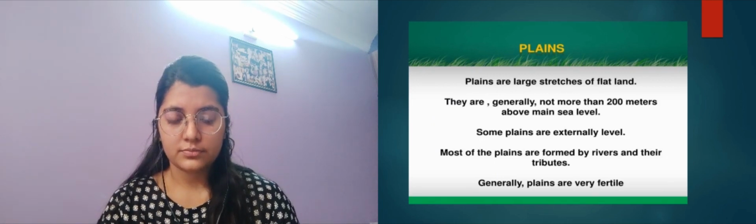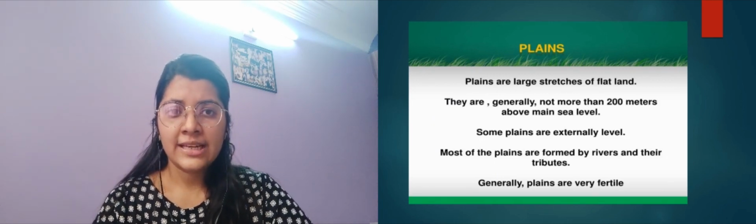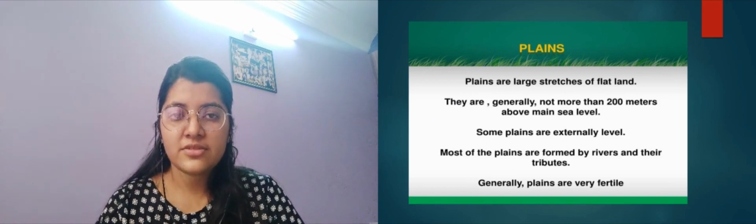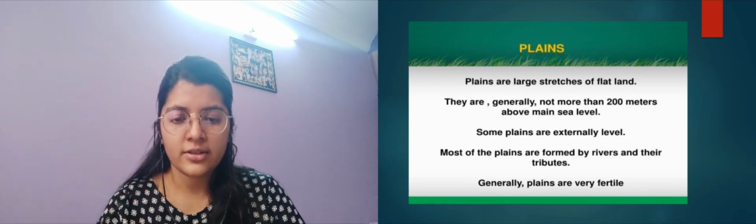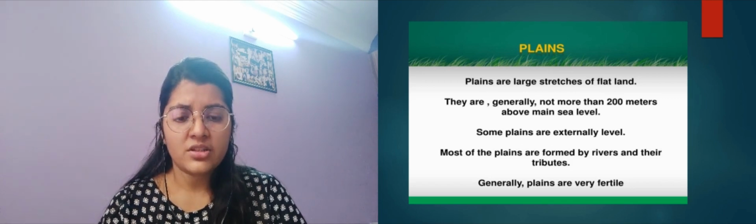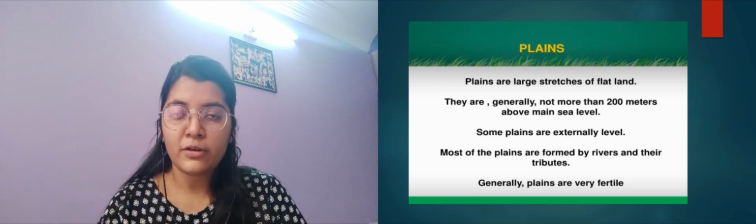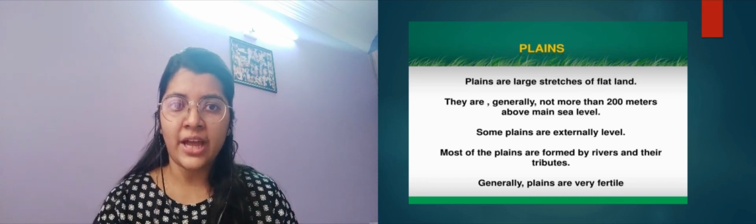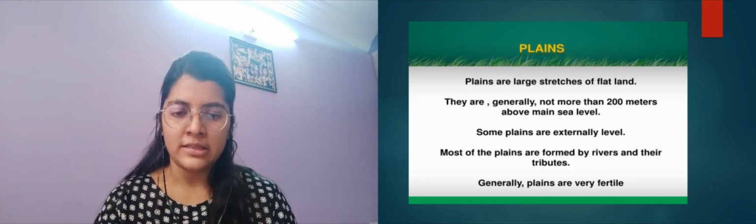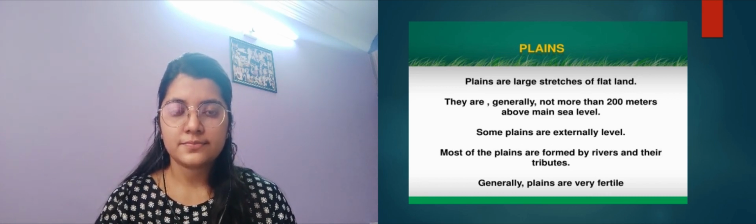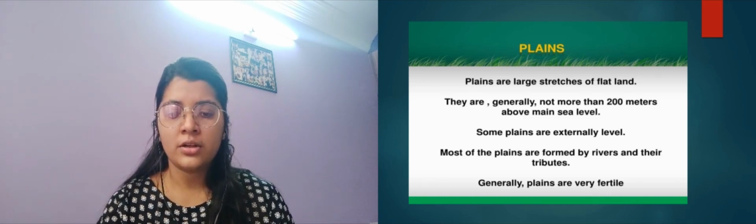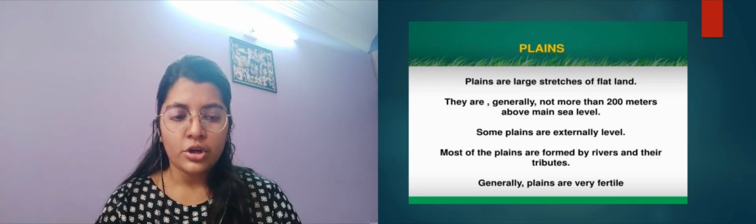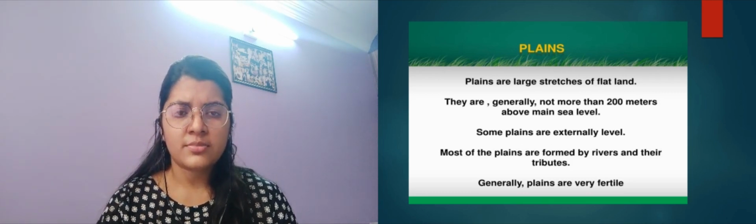Next we have plains. So what do we understand by plains? Plains are large stretches of flat land. It means we have flat land over there. They are generally not more than 200 meters above the mean sea level. That is the reason they are called flat land. If they are above that, then we cannot call them plains. They are just a little bit, that is 200 meters, above the mean sea level.